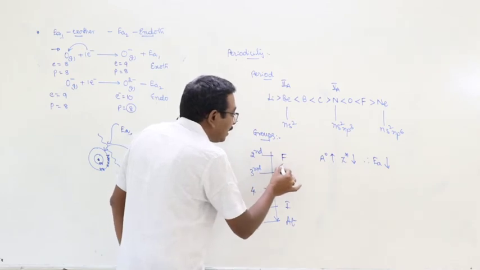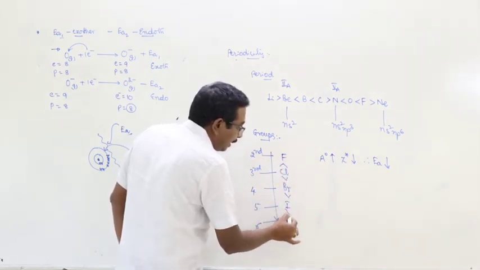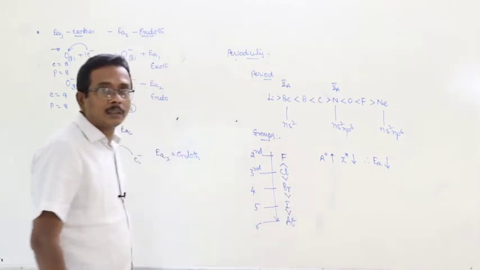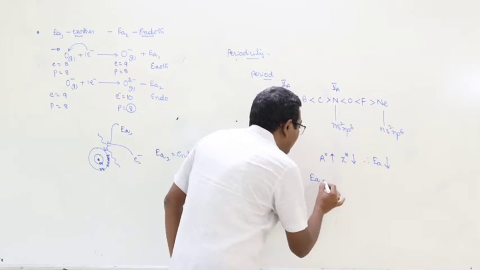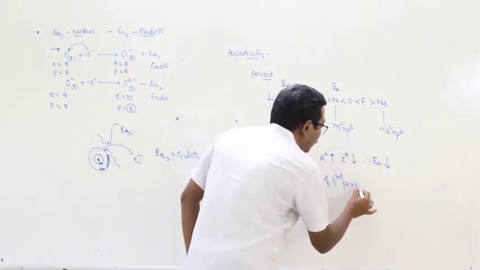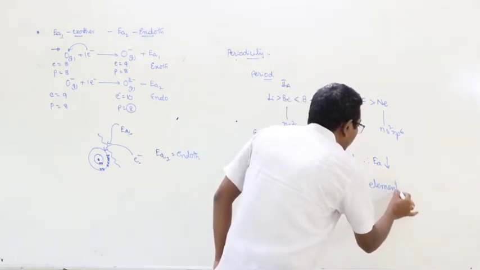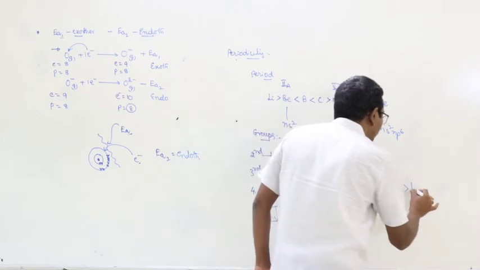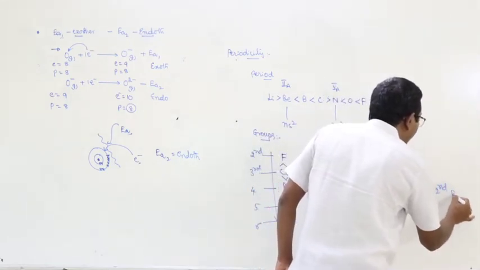Here, the electron affinity of the second period is greater than that of first period. Look at here. The first electron affinity of third period elements is greater than that of the first electron affinity of second period elements.